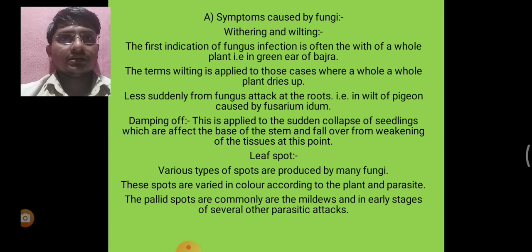Sometimes the leaves show symptoms of mottling, as in cotton wilt caused by Fusarium oxysporum. The fungus plugs the xylem vessels and interferes with the free flow of sap.